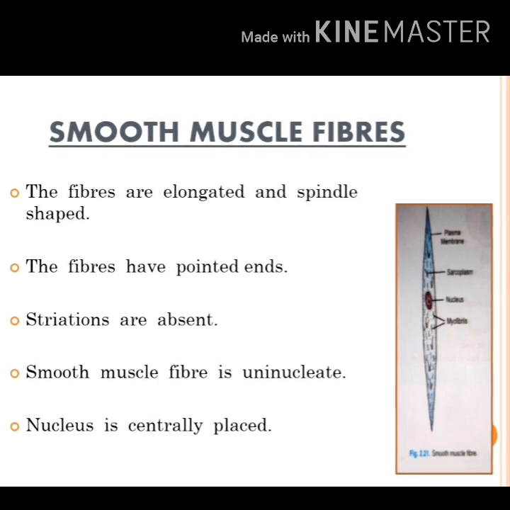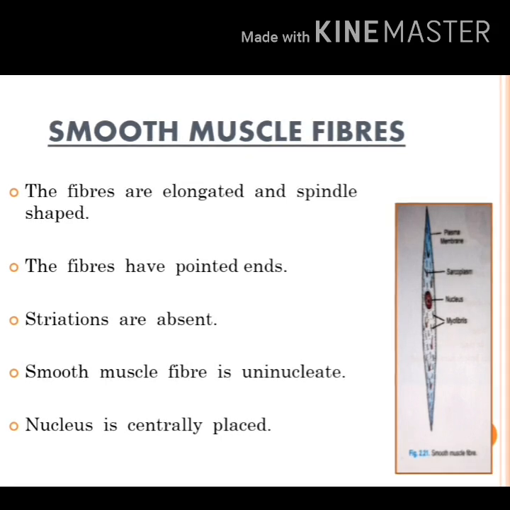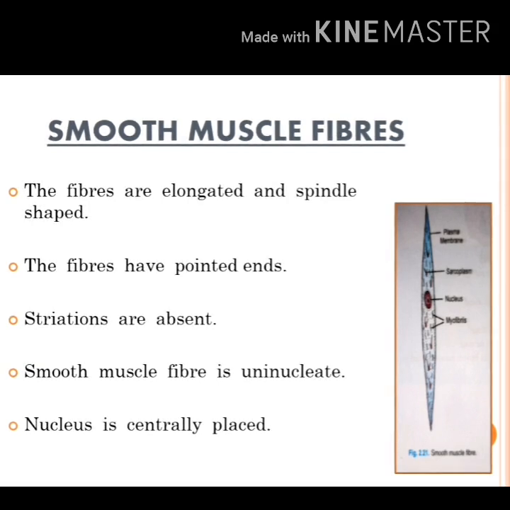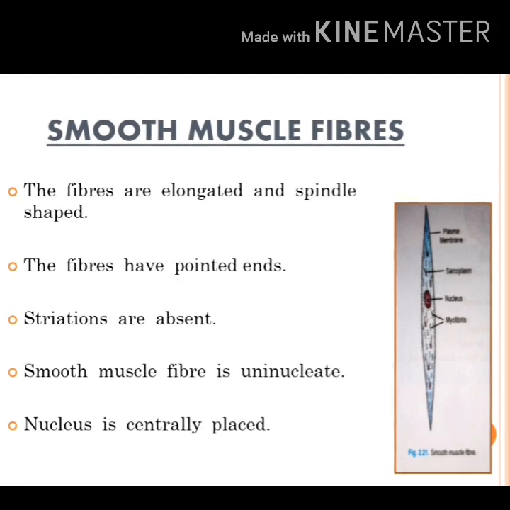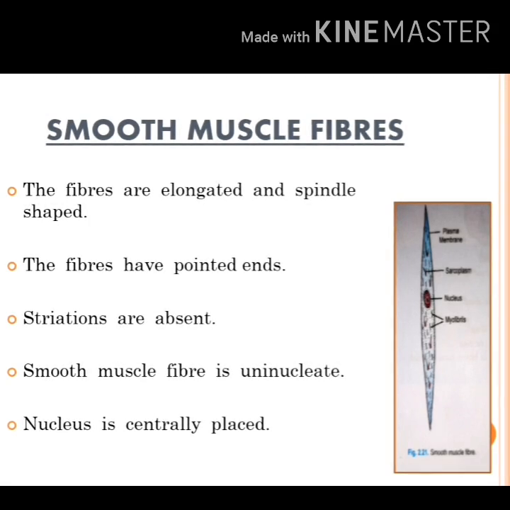The function is involuntary. I have not noted it here, you may note it. The picture is here. When you draw in the notebook, you have to draw more than one cell. I have shown only one cell in the slide, but you have to draw more. If you want striated muscle, you can draw one, but for unstriated, 2 or 3 cells you can draw.